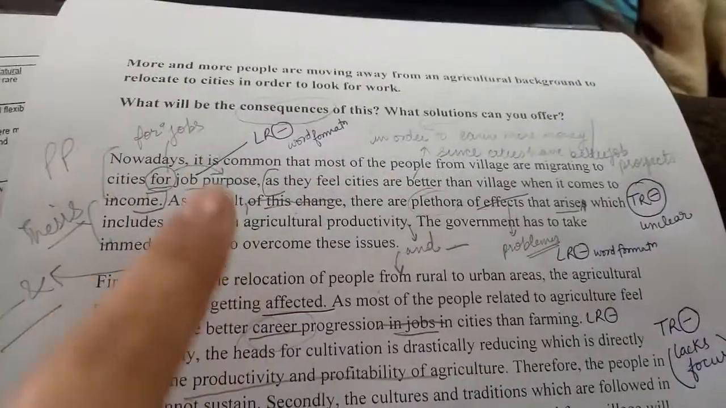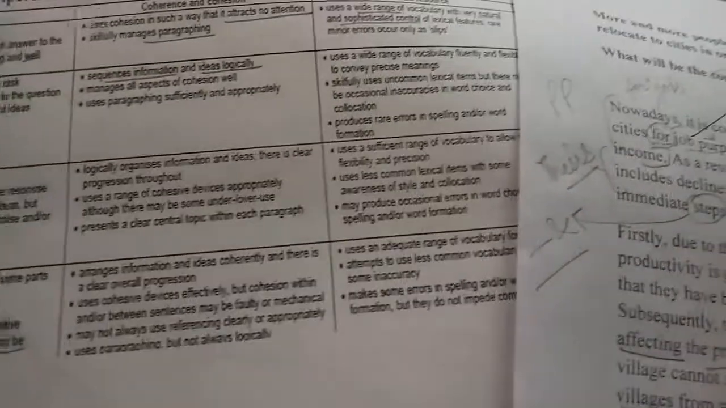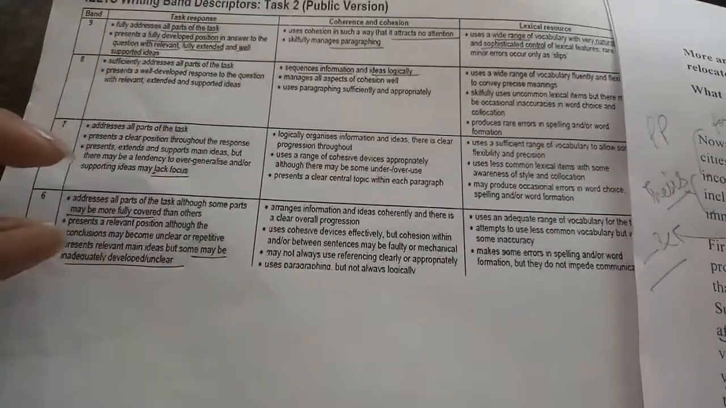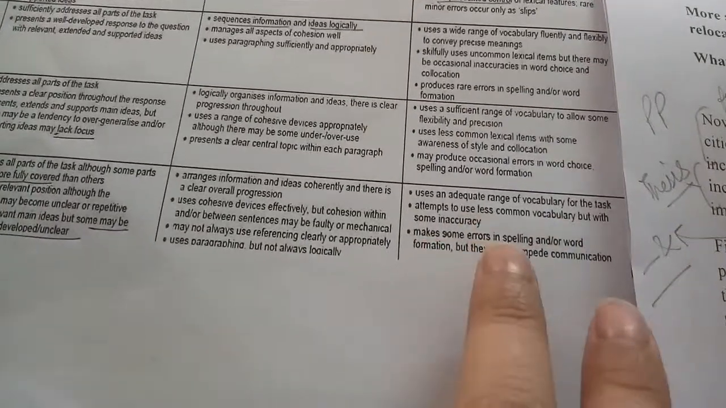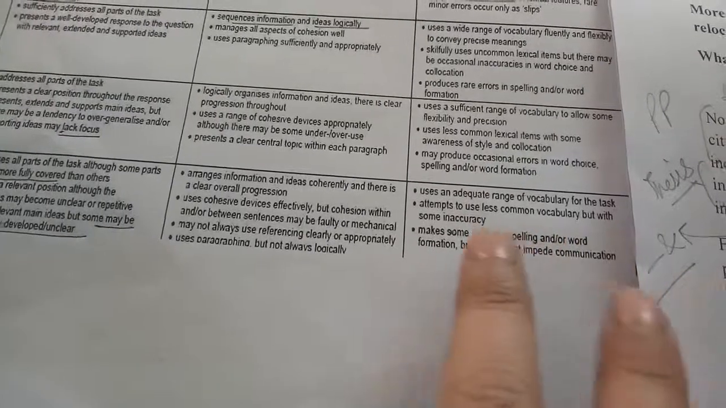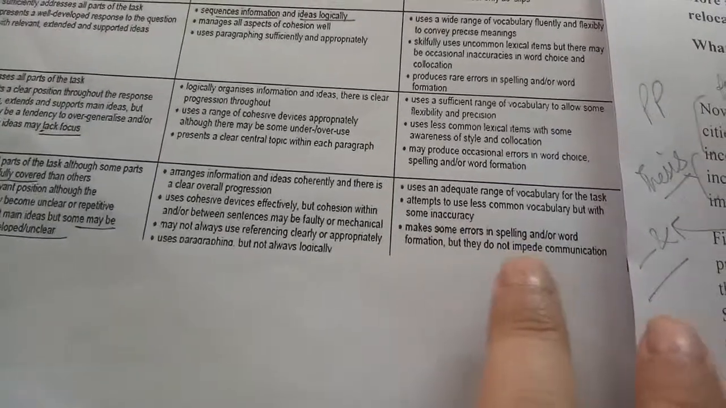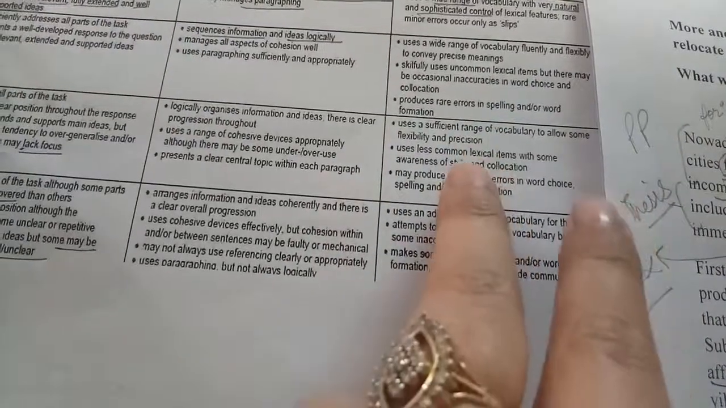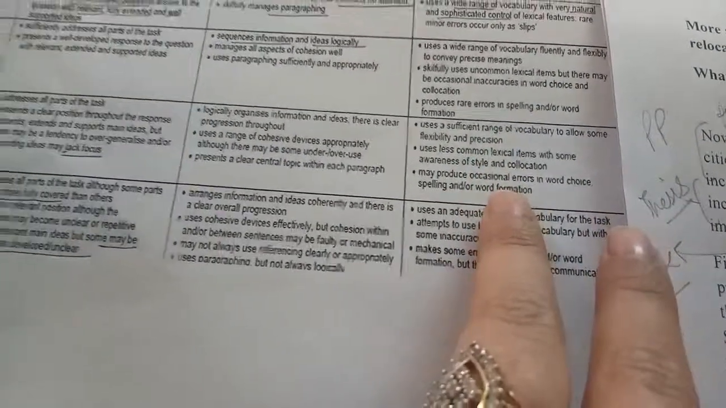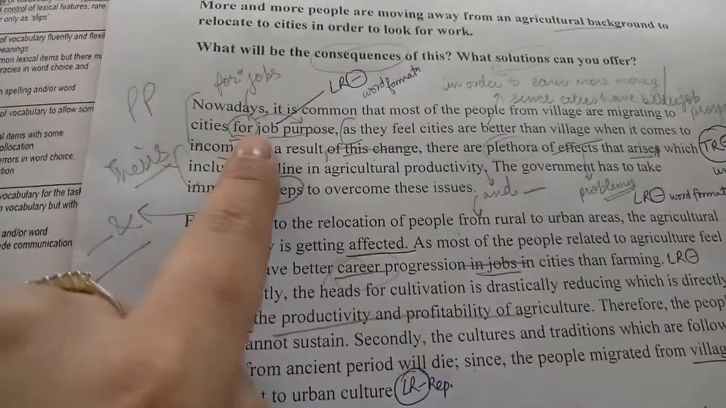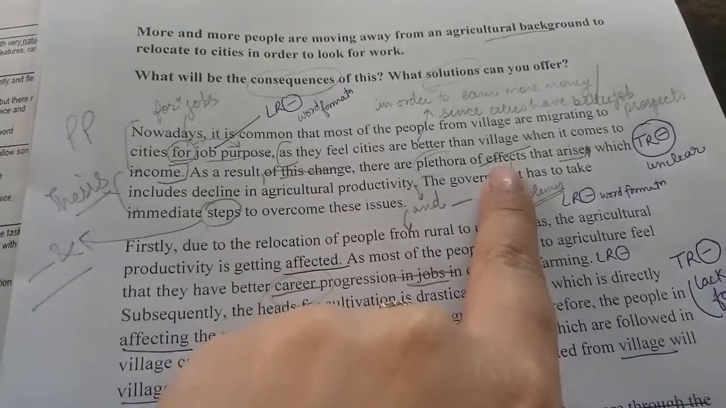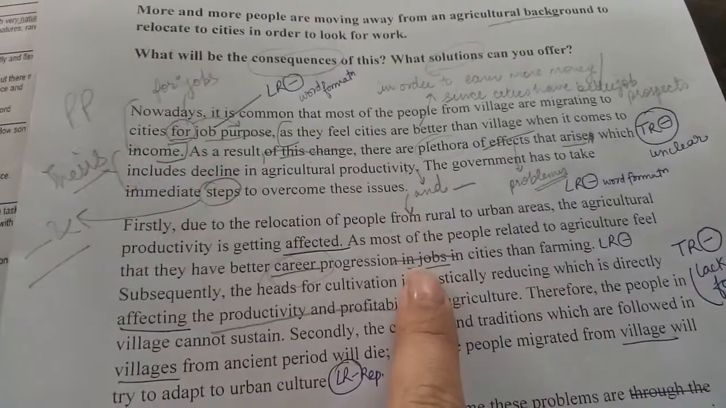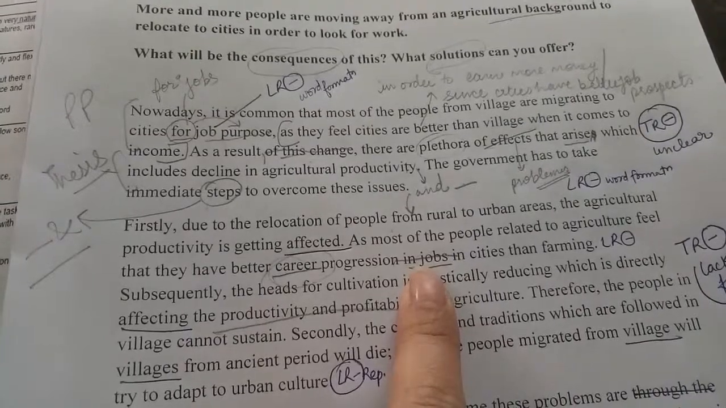Now coming to the lexical resource, that is the vocabulary part. Now let's have a look. What are the main points between band 6, 7 and 8? Now in band 6, adequate range of vocabulary for task, attempts to use less common vocabulary but with some inaccuracy, makes some errors in spelling. Okay. Range of vocabulary, less common vocabulary, occasional errors in word choice. This is band 7. Now let's have a look here. This is an error in word formation or collocation, you can say. This is again an error in word formation. This is again an error in word formation or word choice.